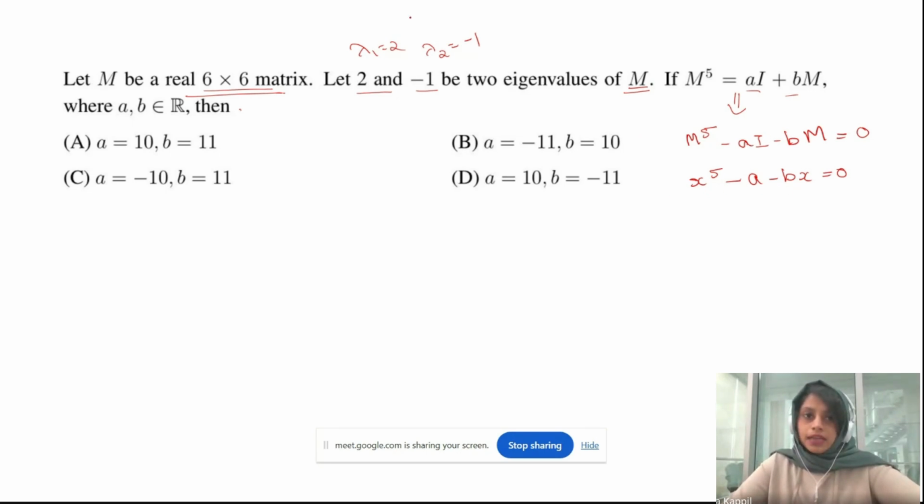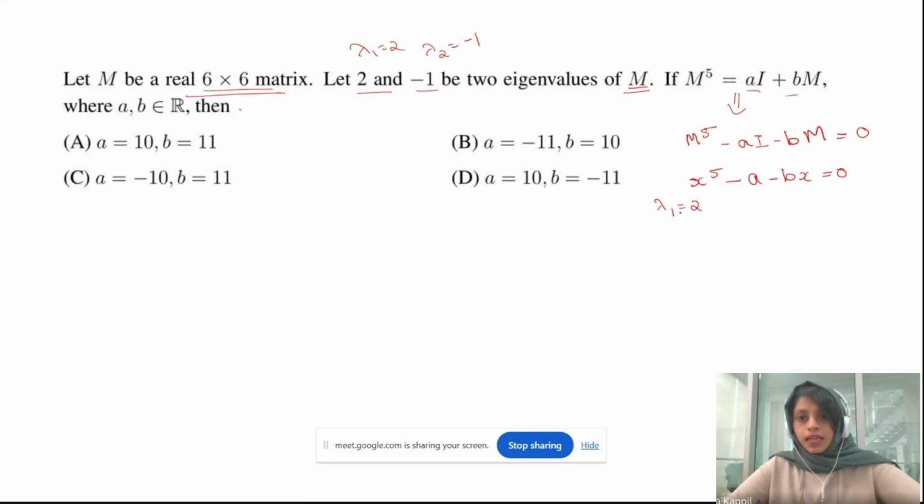Then I have lambda 1 and lambda 2. If this is the polynomial, definitely the eigenvalues will satisfy the equation corresponding to the matrix. Whatever the equation is, it will be satisfied. Which means if you substitute lambda 1 equal to 2, it will satisfy. Also if lambda 2 equal to minus 1, this will satisfy.